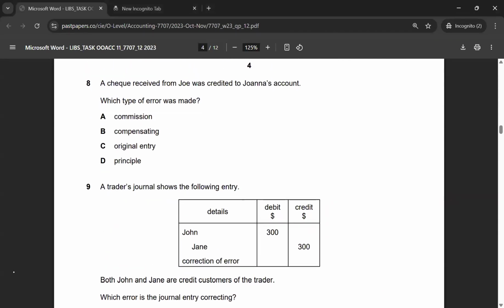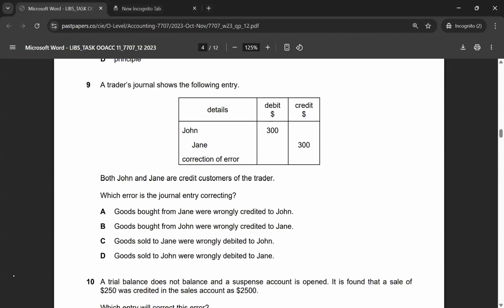So multiple choice 8: a check received from Joe was credited to Joanna's account. Which type of error? This question also appeared, a similar question, in May/June 2023. If you credit the incorrect person's account, or if you make an entry in the wrong person's account, it's an error of commission. So the correct answer for multiple choice 8 is option A.